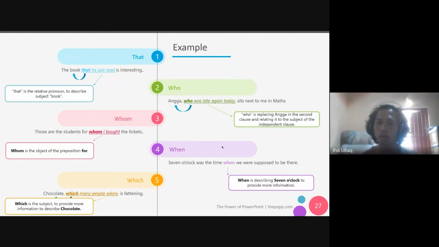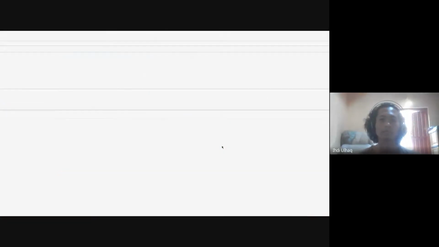Then we got when. 7 o'clock was the time when we were supposed to be there. When is describing 7 o'clock to provide more information. Then we got which: chocolate, which many people adore, is fattening. Which is the subject, providing more information to describe chocolate. Next slide.